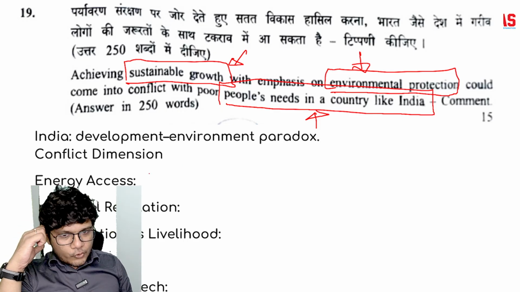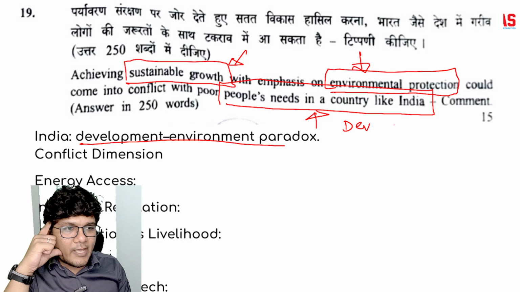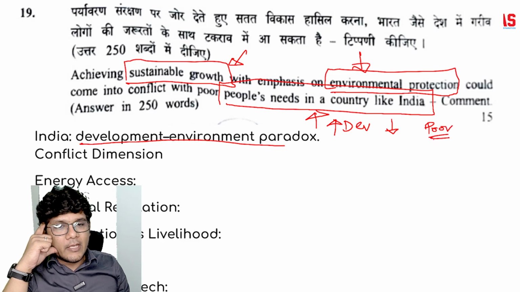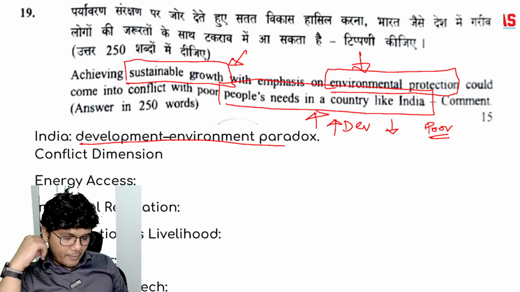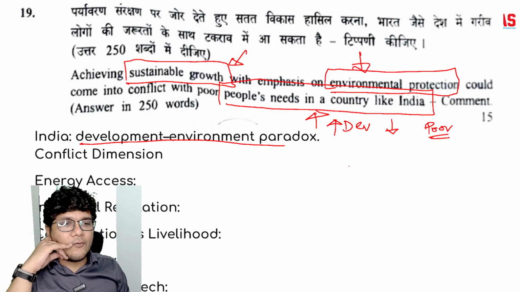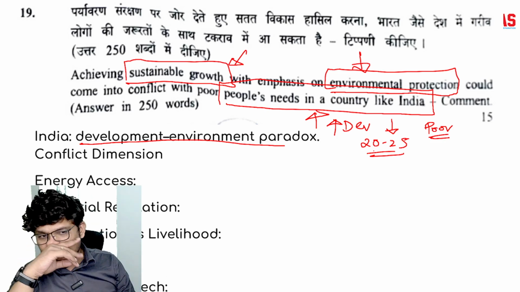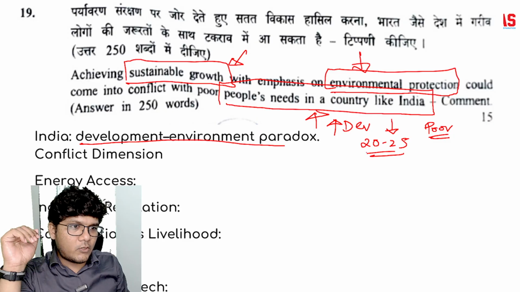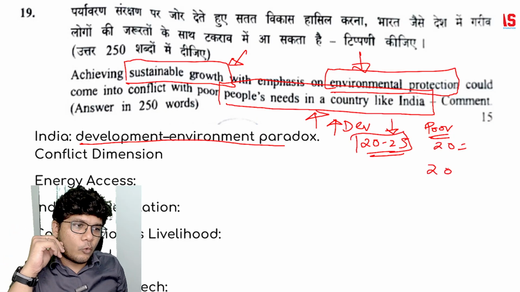So how do we introduce? By talking about the development-environment paradox, that if development is there, environment is disregarded, and if development is there, it is the poor people who are kicked out of the region, right? So you are basically going to talk about the paradox that is there, the conflict that is there. Around 20 to 25 words you can use, because you are also giving a good platform for your answer. Now this is your introduction, similar will be your conclusion, so you will be left with 200 words.